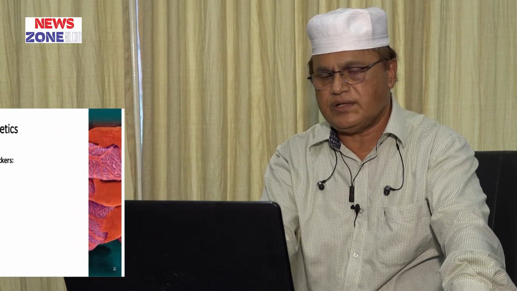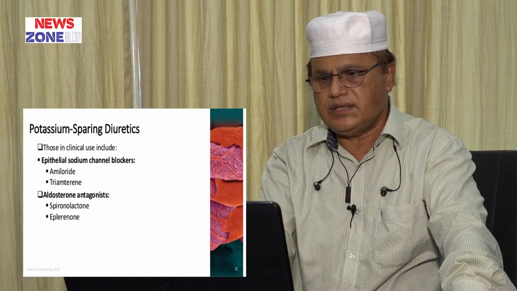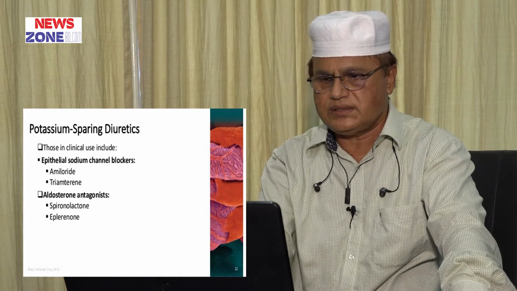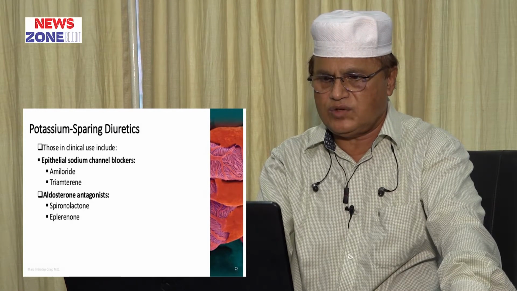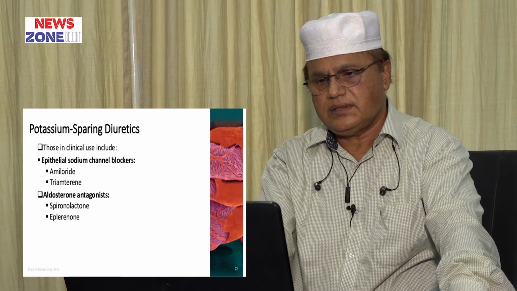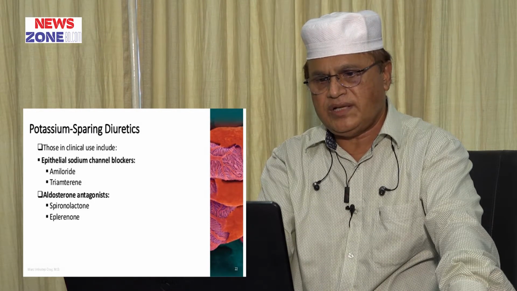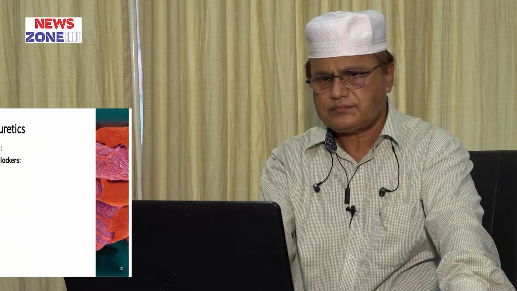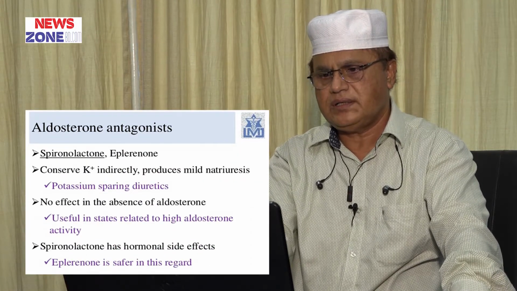The second group of low efficacy diuretics is potassium sparing diuretics. There are two types: one is the channel blocker and the other is the aldosterone antagonist. Sodium channel blockers are amiloride and triamterene. Aldosterone antagonists are spironolactone and eplerenone.